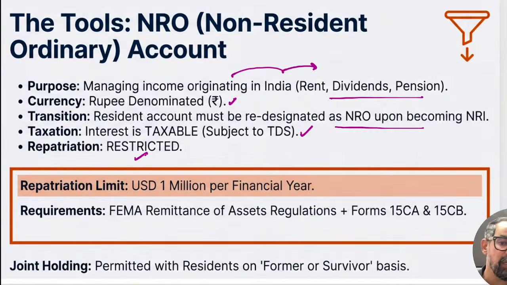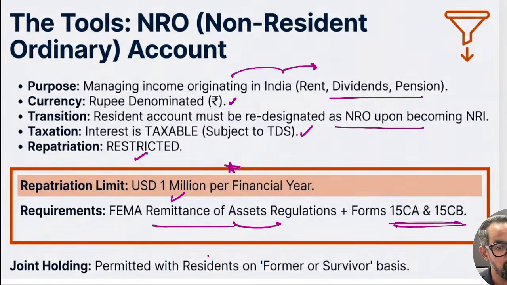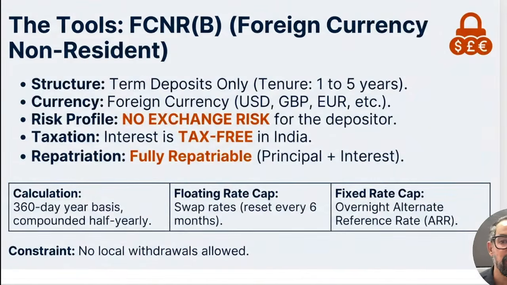And repatriation is restricted as per the FEMA rules. So repatriation is 1 million per financial year as of now, and requires FEMA remittance of asset regulation plus Form 15CA and CB need to be filled in this particular one. Again, joint holding, former and survivor. All the three accounts are based on former and survivor.